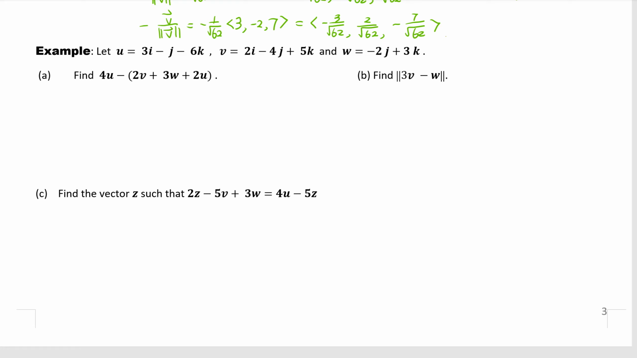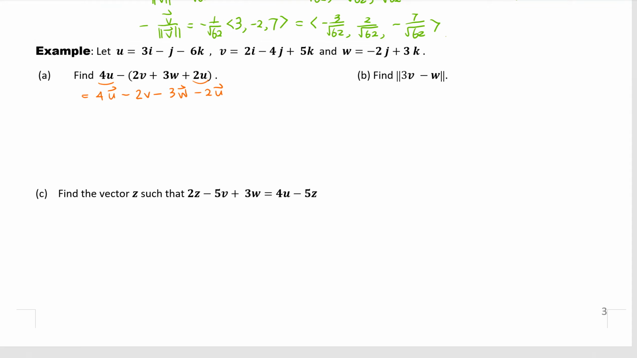Okay, so first step we look at can we simplify this expression? Are there like terms? Yes, there is. Can you see the u? For u and the 2u we can simplify. So let's simplify it. This is 4u minus 2v. So we get rid of the parentheses, then we need to distribute the negative. So minus 3w and then minus 2u.